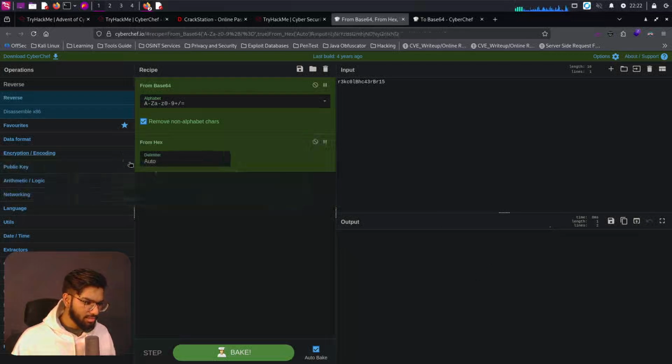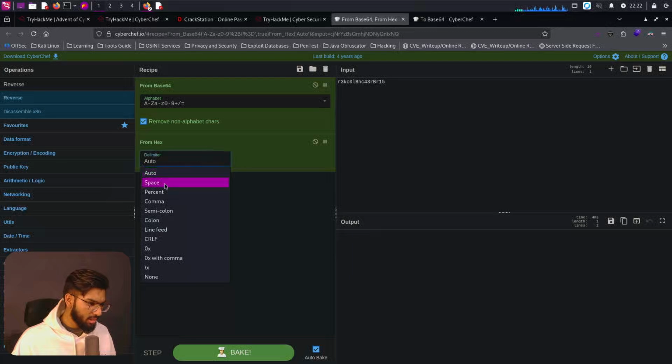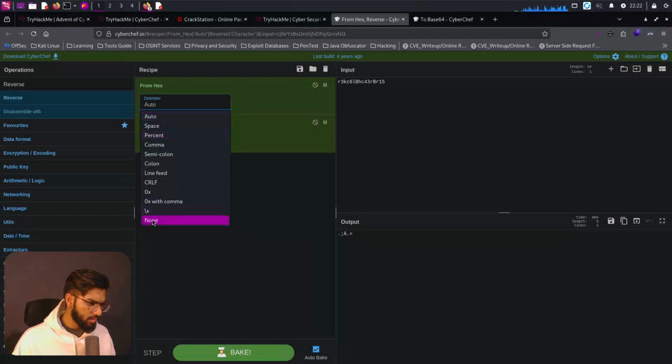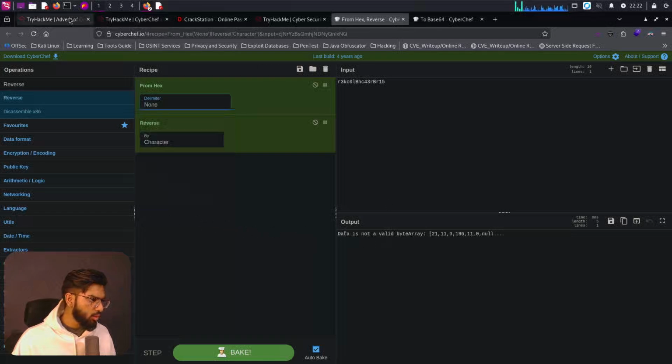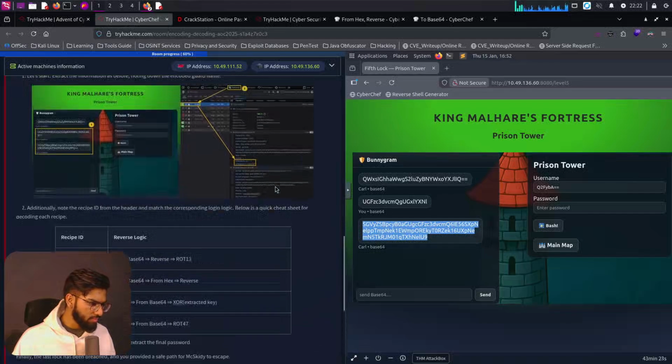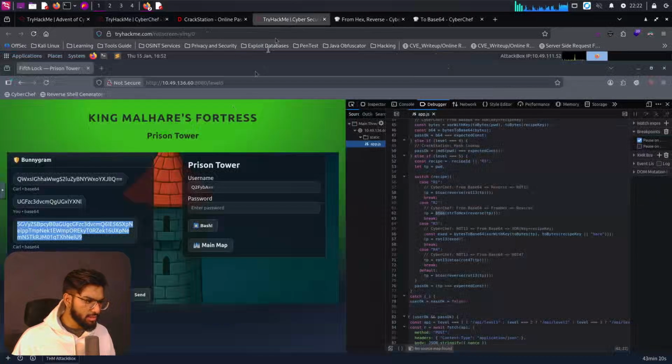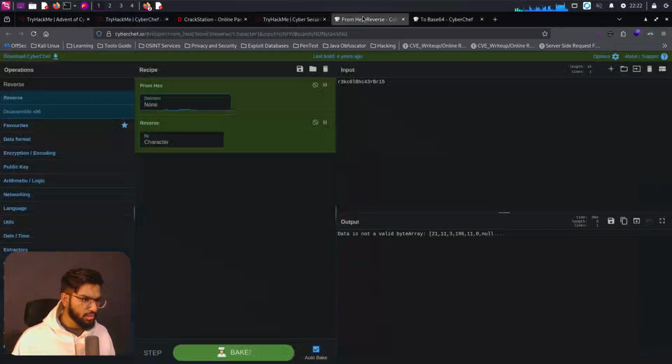That is strange. Delimiter is set to none. Okay, auto. What about reverse now? What is the parameter here? I have to see. So it says from base64, from hex, reverse. Did I mess up the original payload then?